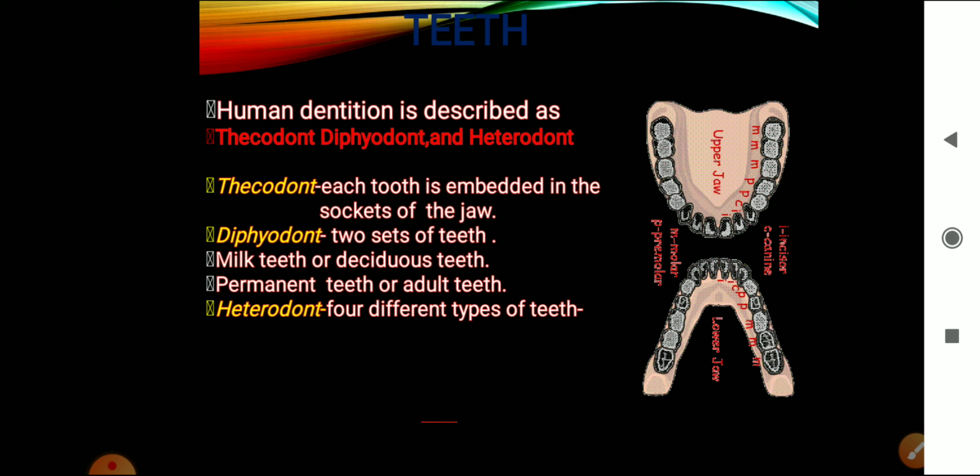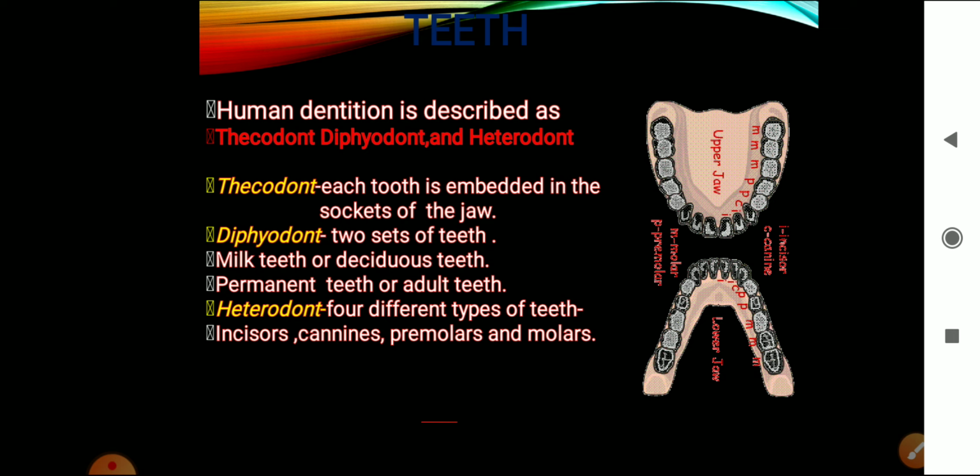And the third one, heterodont. Hetero means different. Human beings have 4 different types of teeth. You must have observed that all the teeth in our jaws are not the same. There are differences in their shape and structure.